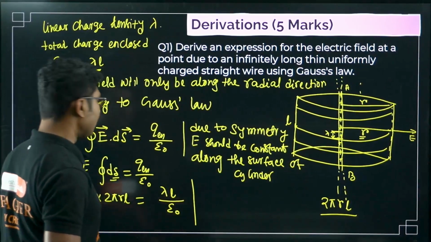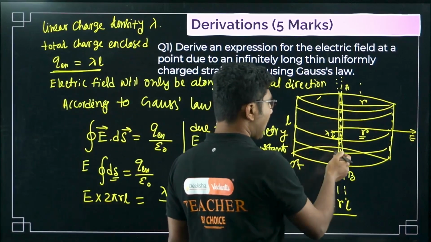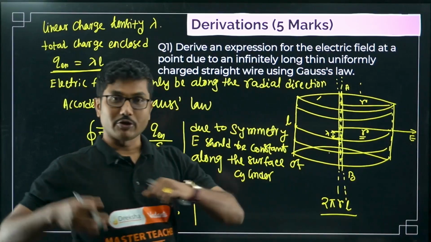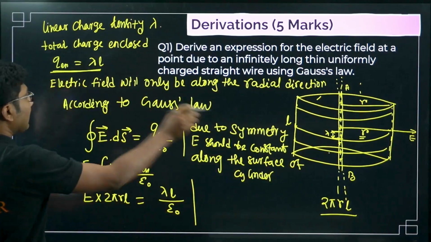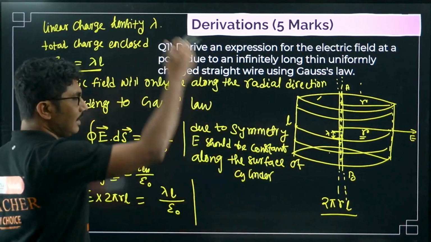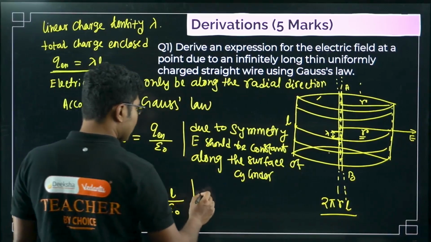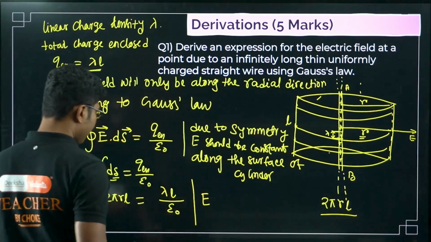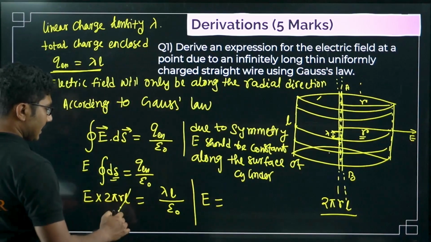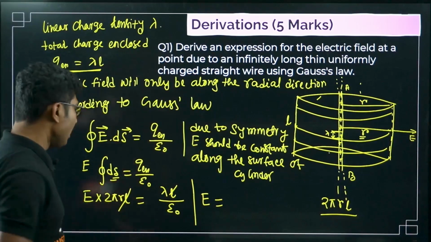Now if you say, sir, 2 pi r L is not the total surface area, you have to consider the top surface and bottom surface as well. For them, I say that we already excluded the top and bottom surfaces by saying that the electric field is only along the curved surface. There is no electric field through the top and bottom surfaces. That's why we are not considering them. So now, as you can see, there is an L on both sides, so L cancels. Whatever we had imagined, that imaginary term gets cancelled.